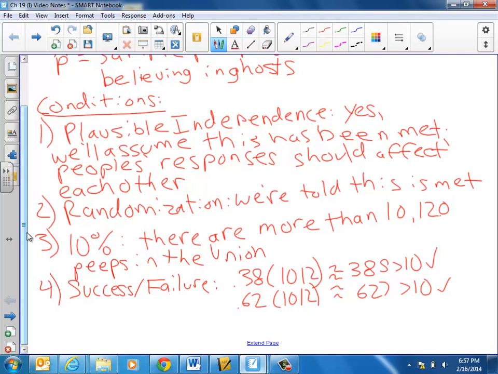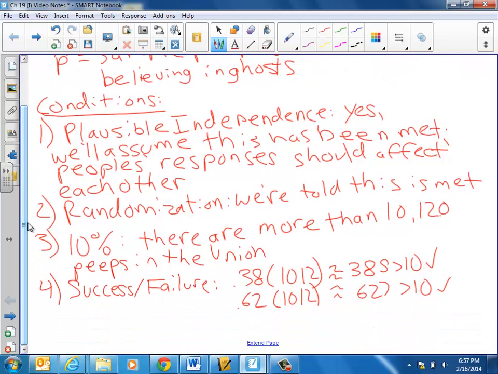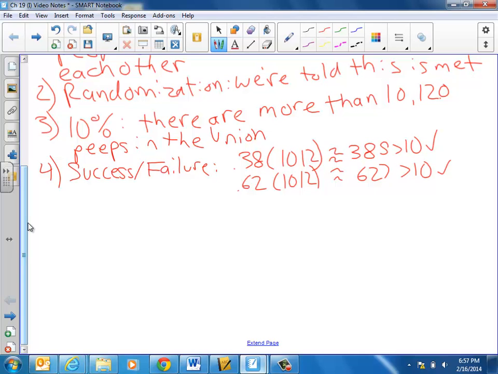Okay, so the four conditions have been met to go ahead and build a normal bell curve. And shortly it'll start to become a little bit more interesting. So let me extend the page. We did the conditions. The book lays this sort of problem out differently than I do. In conditions, then mechanics makes sense, or guts, or the real math here.